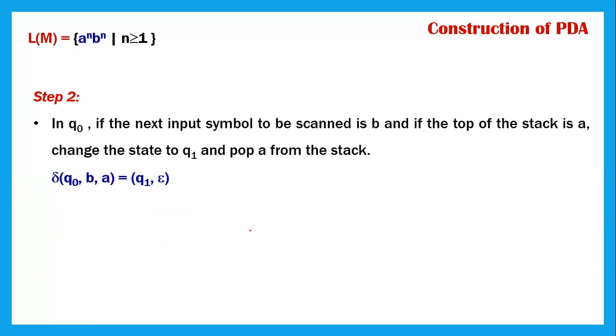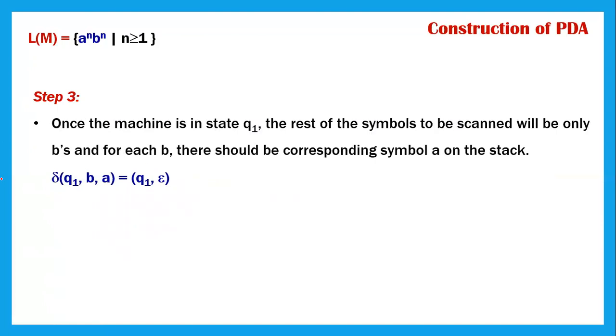Then once in Q naught, in case the next input symbol to be scanned is B, and the top of the stack is A, that means we have got a matching value here. So change the state to Q1 and then pop A from the stack. So we are at Q naught, B, A, we change the state and then pop out the value. Similarly, we are at Q1.